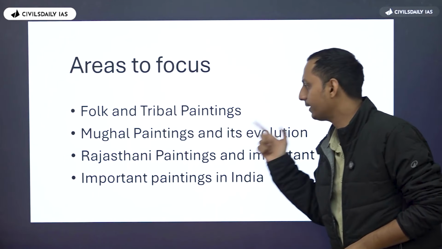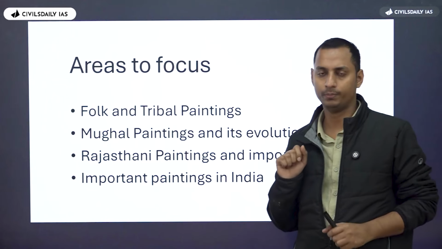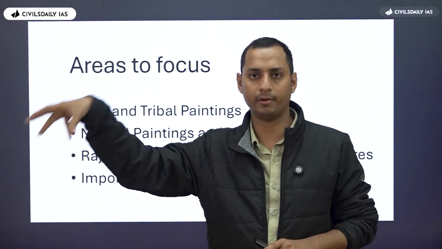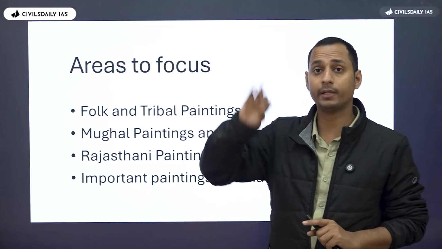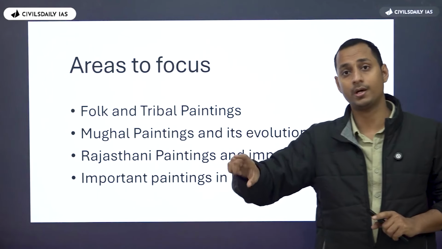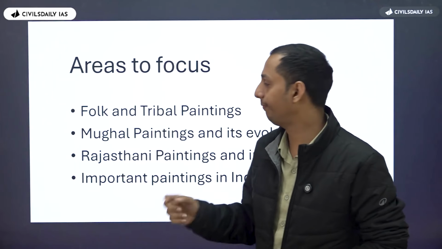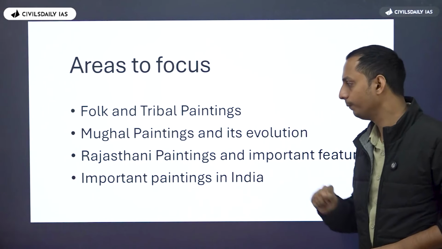Second, Mughal paintings and their evolution. That you need to know. Humayun brought two Persian artists here. Akbar established a separate karkhana for the painters. Jahangir played a significant role. Shah Jahan shifted it to pencil painting. So the evolution of Mughal paintings is something that you need to know.